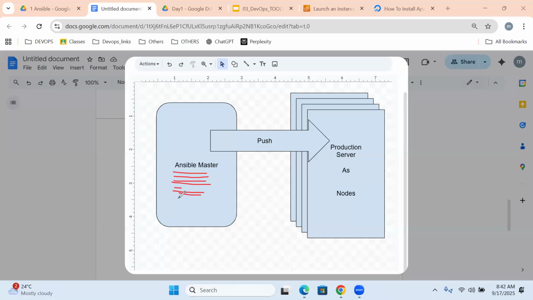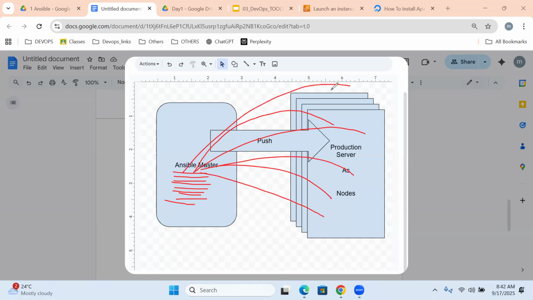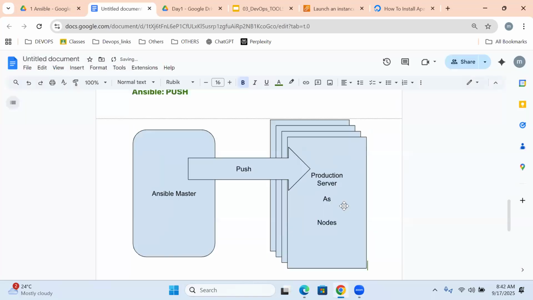We execute and communicate with the hundreds of production servers, and we are able to implement whatever we want. This is exactly what configuration management is.